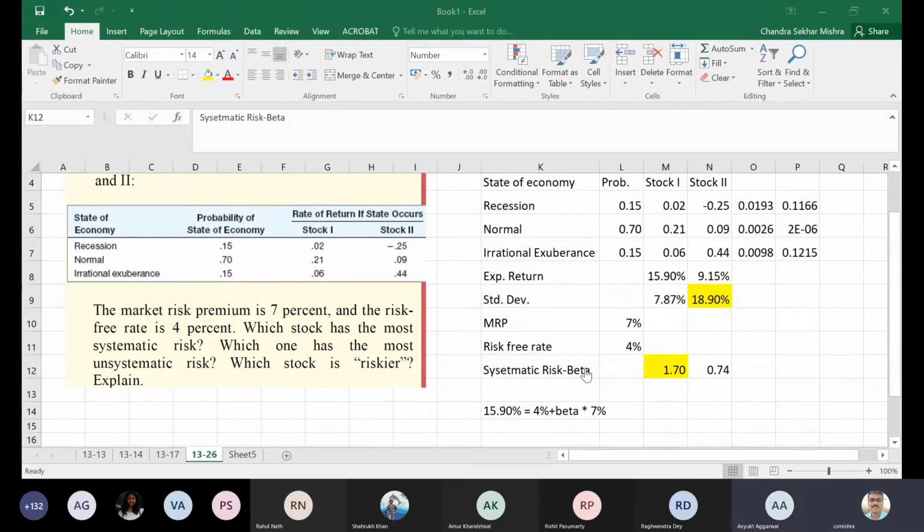Sir, I don't understand why beta represents only the systematic risk. How did we isolate systematic risk from unsystematic risk in our example? Here you cannot do it; you need the correlation between these two. If you have the correlation coefficient between, let's say, the return on the stock and the return on the market, then you can take R square.